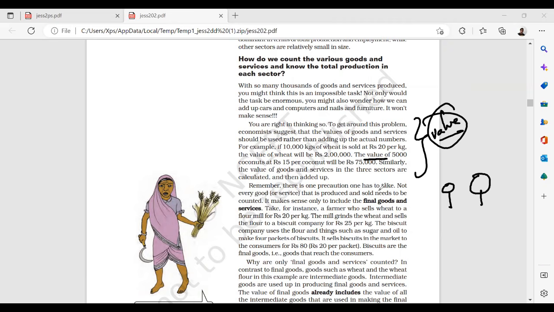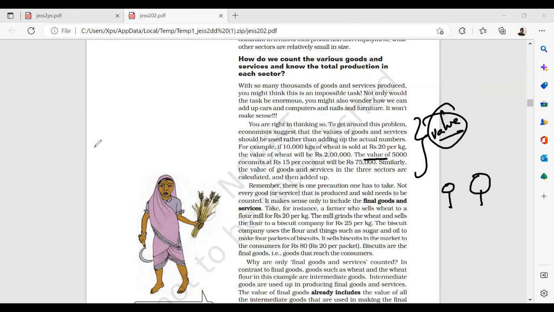Remember, there is one precaution one has to take. Not every good that is produced and sold needs to be counted. It makes sense only to include the final goods and services. Final goods and services, what you basically get in the market, is what matters. We don't consider the intermediary goods, because the values are very different.